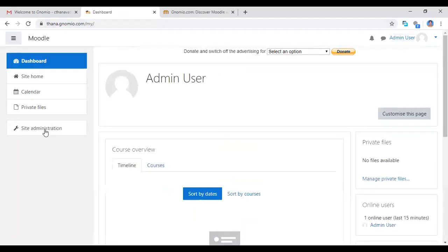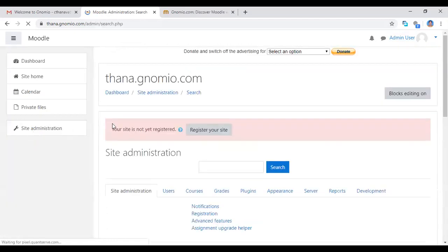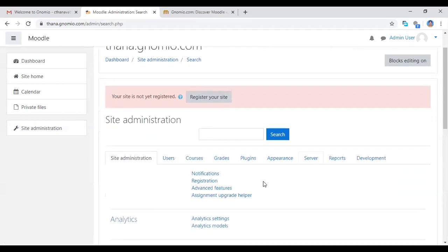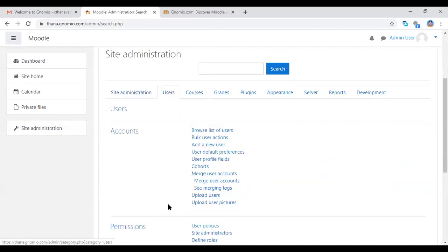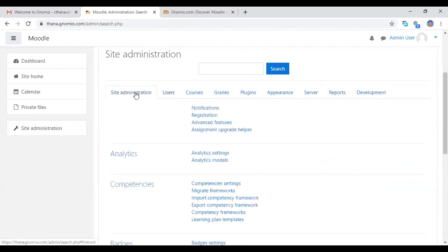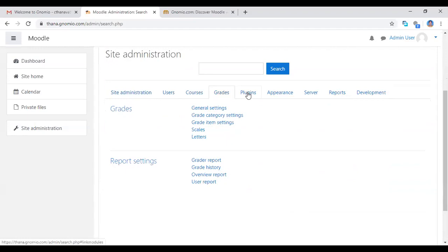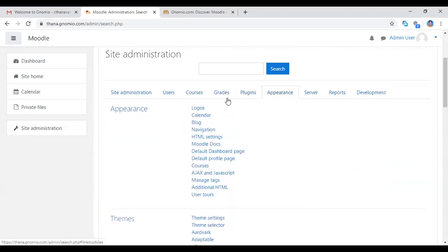When you enter your site, you are the site administrator. You are the site administrator. So after entering your Moodle page, click here, site administration. The first step is global. You are creating your Moodle site and changing the settings. Now you are entering into that page. Here there are a lot of platforms: site administration, user, courses, grades, plugins, appearance.